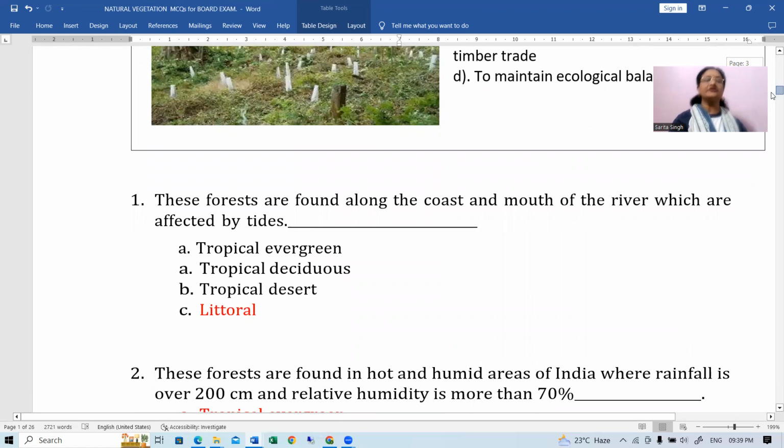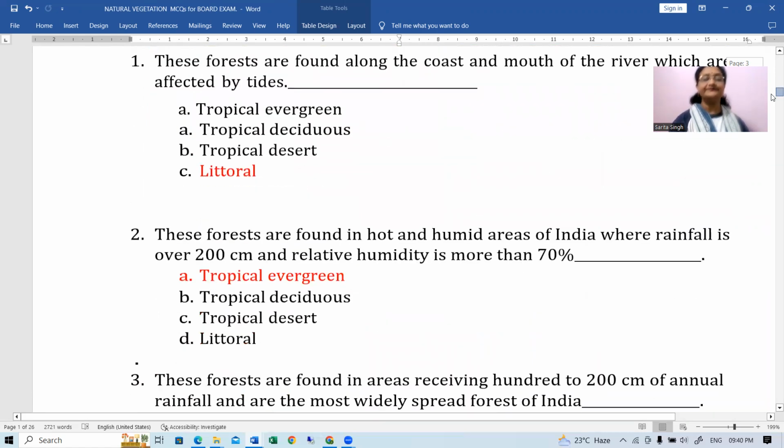Okay, now come to next set of questions. These forests are found along the coast and mouth of the river which are affected by tides. Which of these forests? Littoral forest. Okay, we all know it.